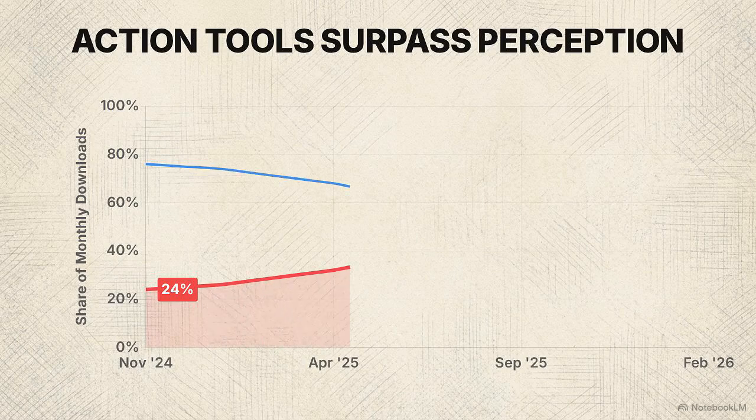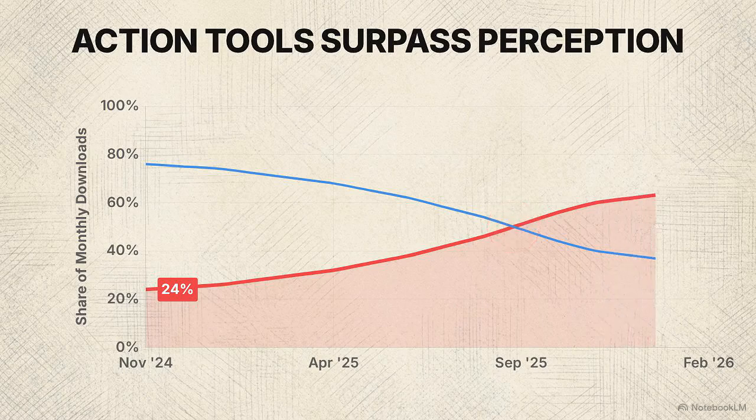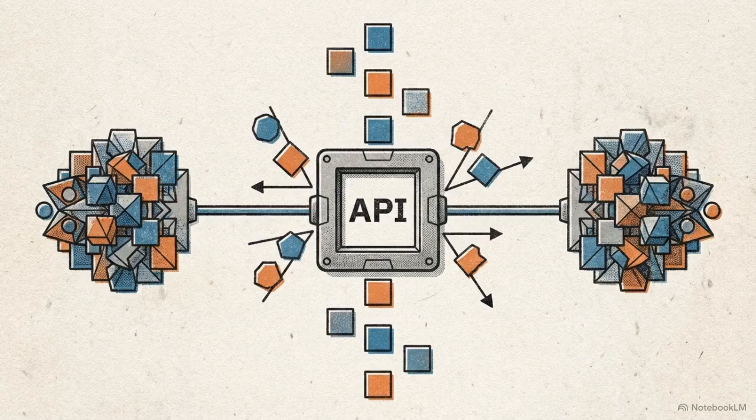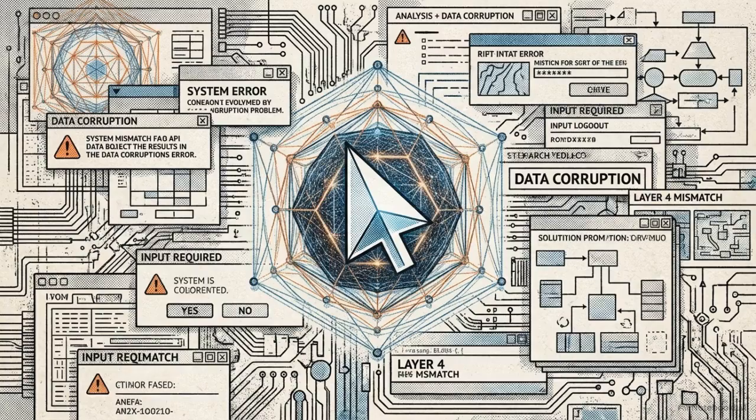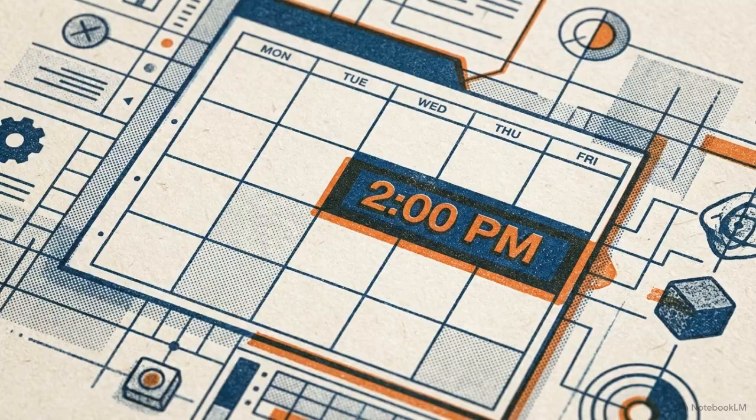This dual-line graph tracks usage. The red action-enabling line surpassed perception downloads in late 2025. The inversion is steep. Tools allowing agents to take direct actions in external systems grew from 24% to a dominant 65% of downloads. Taking action via a constrained API is predictable because the inputs and outputs are rigidly defined.